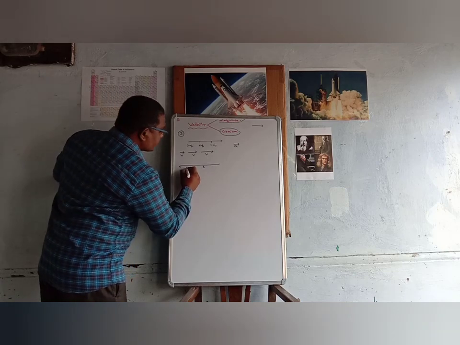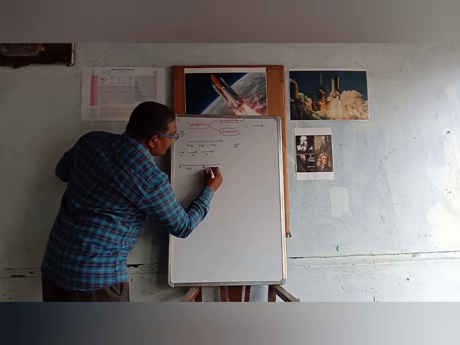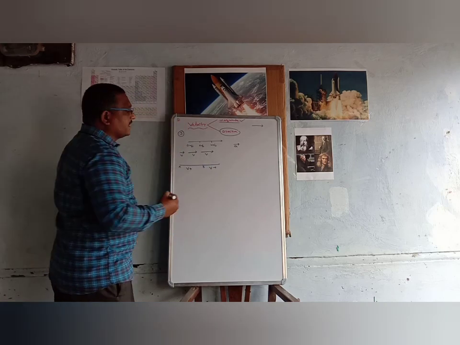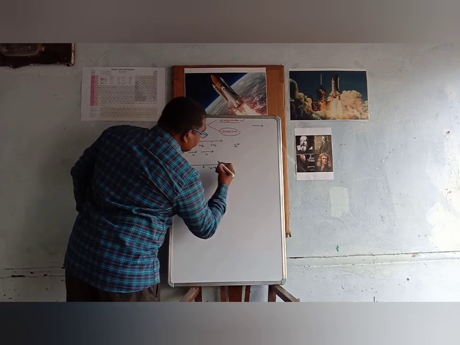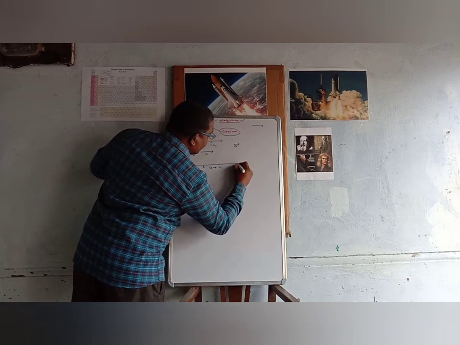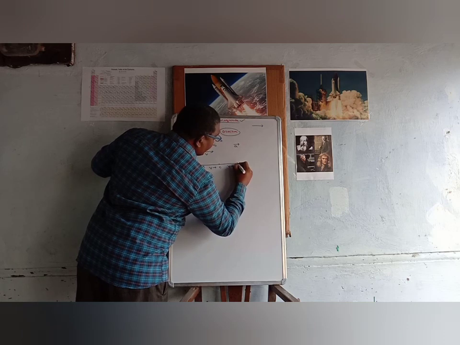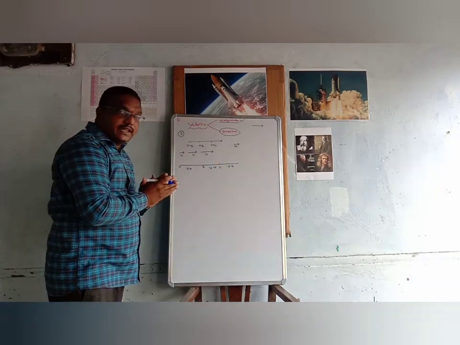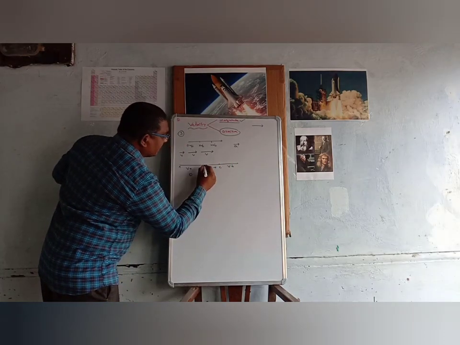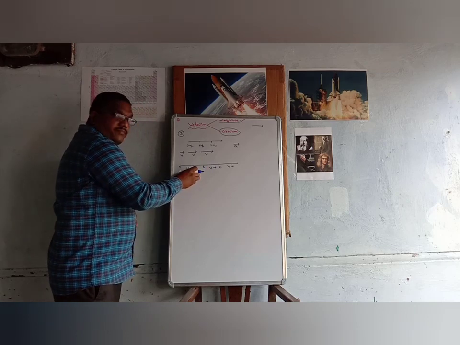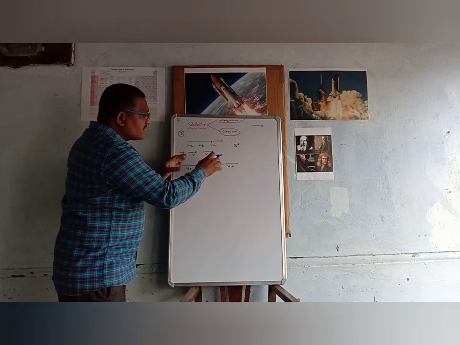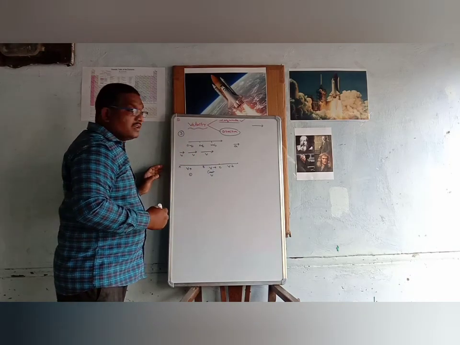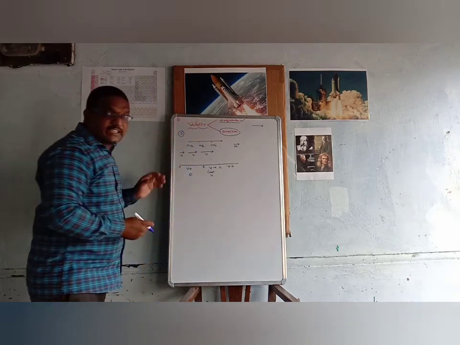Then after reaching point C, the velocity of the body is decreasing and finally it comes to rest. So here three situations are there. From A to B, the magnitude of the velocity is increasing; from B to C, it is moving with constant velocity; and from C to D, the magnitude of the velocity is decreasing.